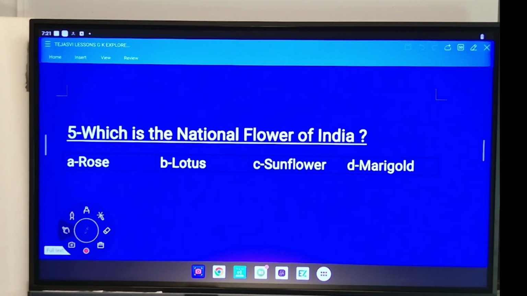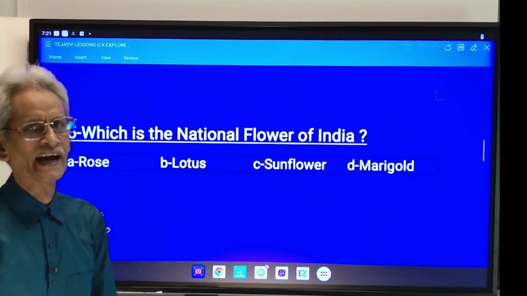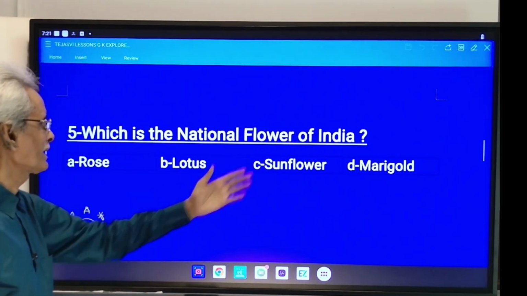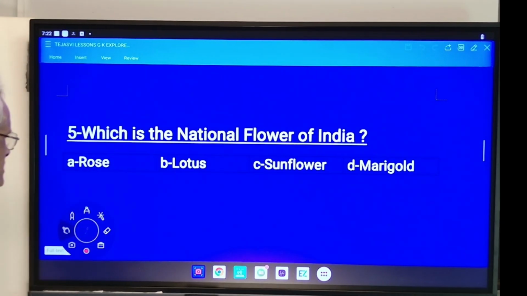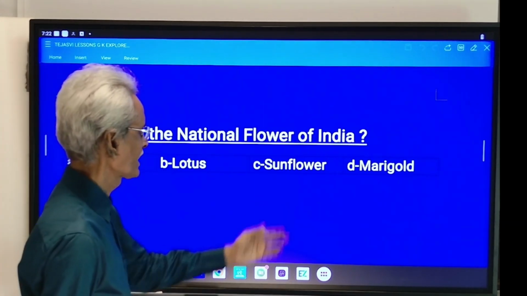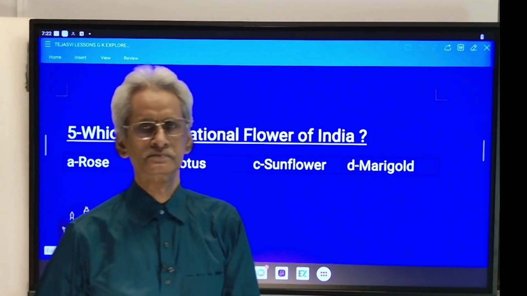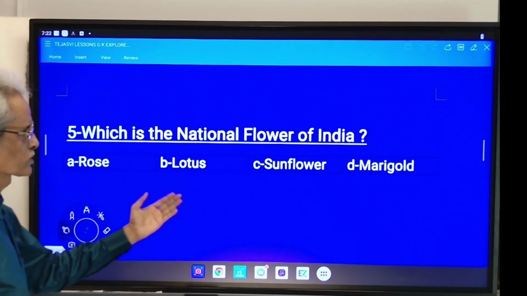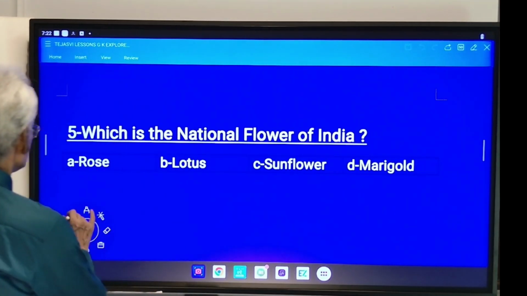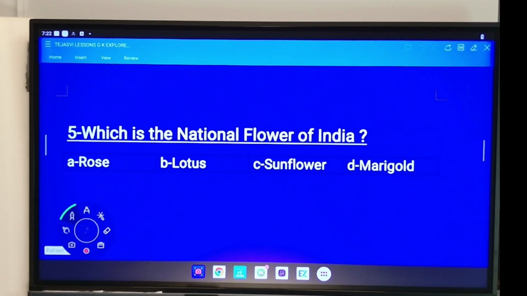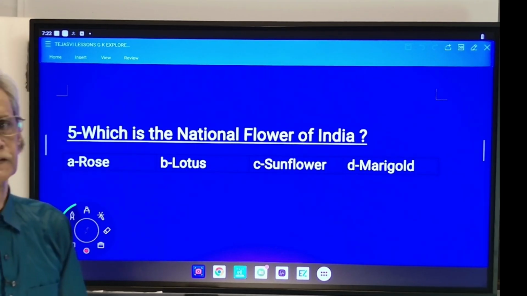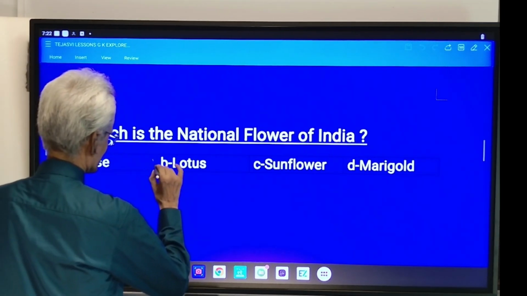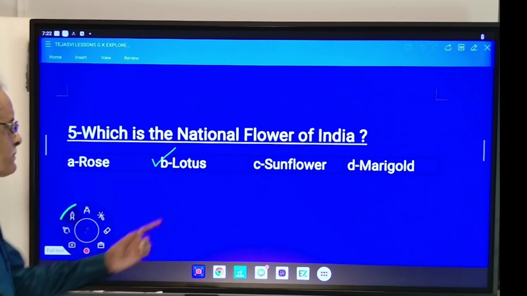Question number 5. Which is the national flower of India? Option A. Rose, B. Lotus, C. Sunflower, D. Marigold. It's an easy question. B is the correct answer. Lotus is the national flower of India.